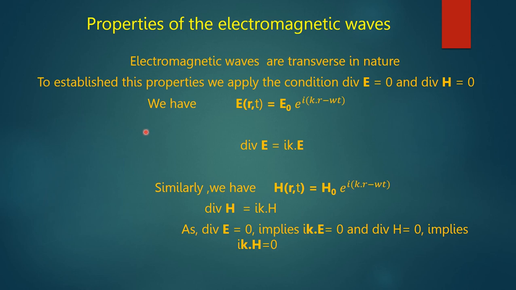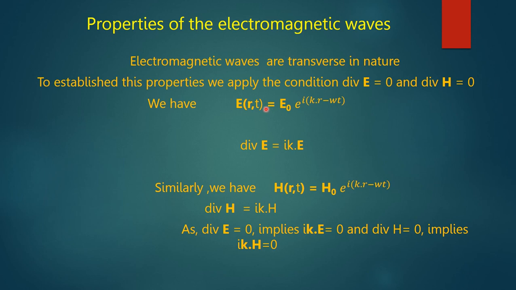Now we explain the properties of the electromagnetic waves. The first property is that electromagnetic waves are transverse in nature. To establish this property, we apply the conditions divergence E is equal to 0 and divergence H is equal to 0. Now we have the plane wave solution capital E is equal to E0 e to the power i k dot r minus omega t, where k is the wave vector and omega is the angular frequency of the wave.